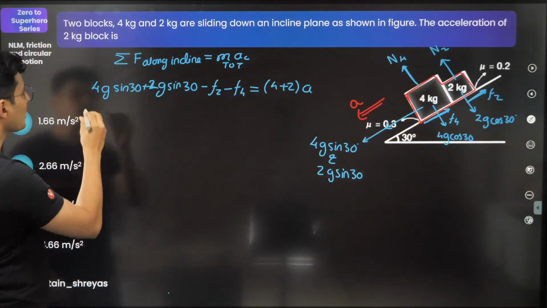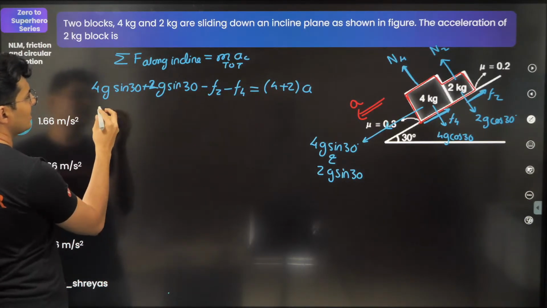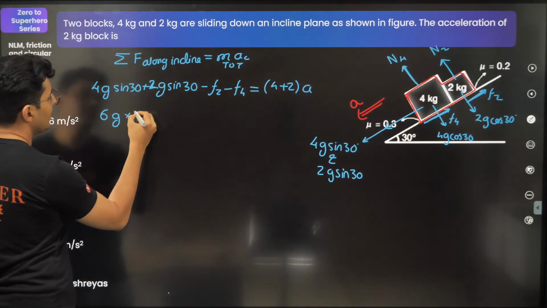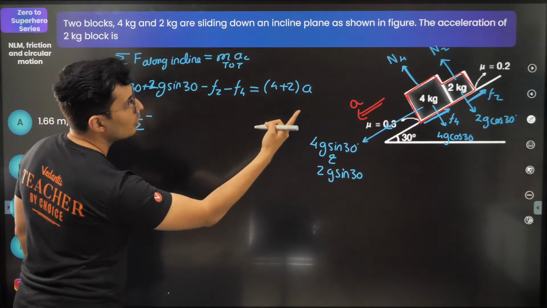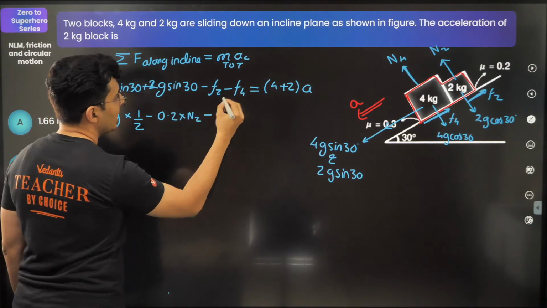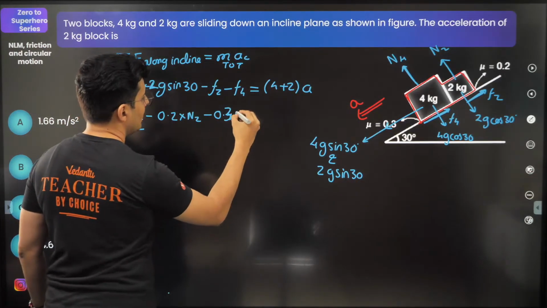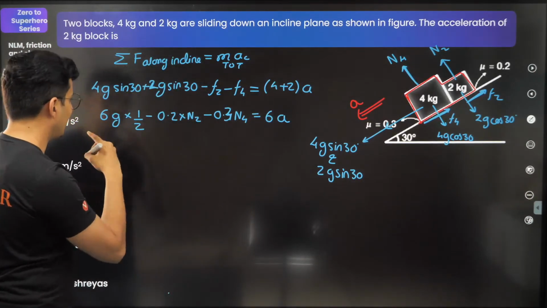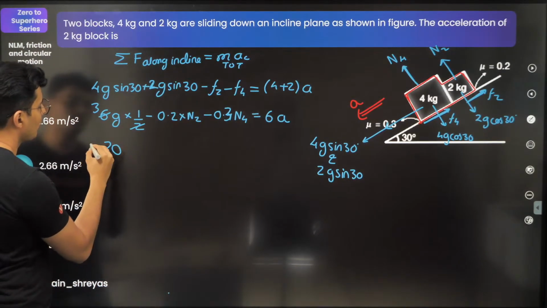That's it. So I think g will become 10, so I can put sin 30 as half. So it will just become 4g plus 2g, which is 6g sin 30, which is half, minus F2, which is mu. Mu for 2 kg is 0.2, so 0.2 into normal, minus 0.3, my bad, 0.3 into the normal on 4 kg is equal to 6 into a. Fair enough. So this 2 cancels with this 6, it will become 3. So 3g is nothing but 30, correct?